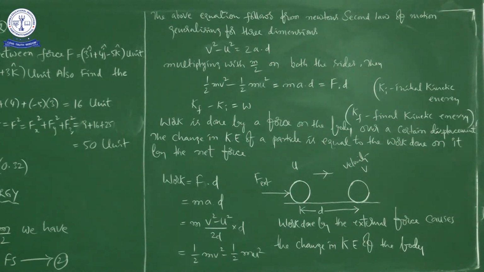Finally, m a bar dot d bar, right? So ma is equal to F, no? So you can write it as F bar dot d bar. So it is the force and it is the displacement, right? So this is the vector form.